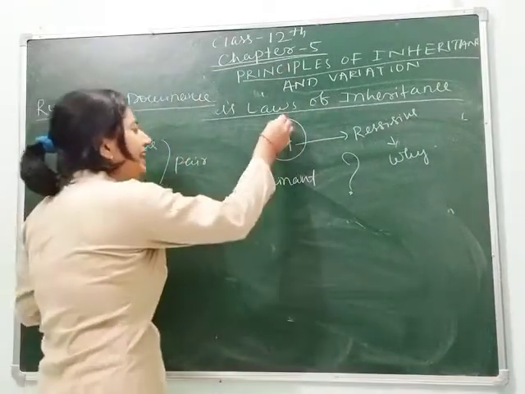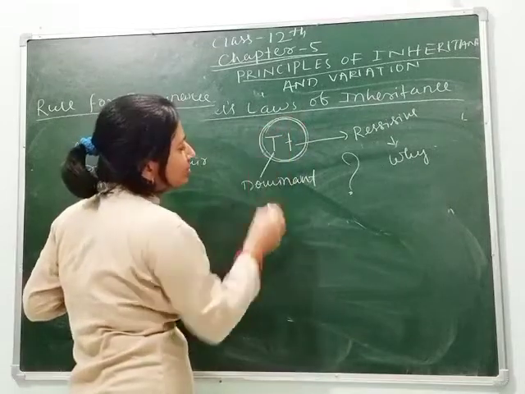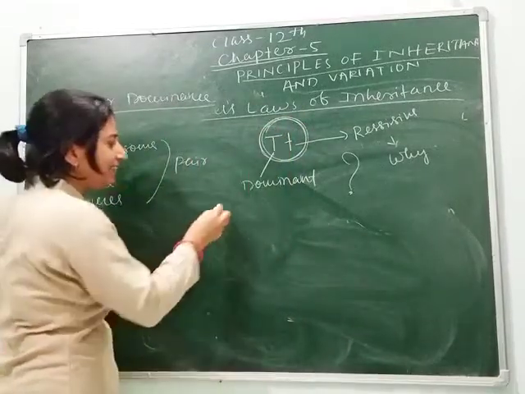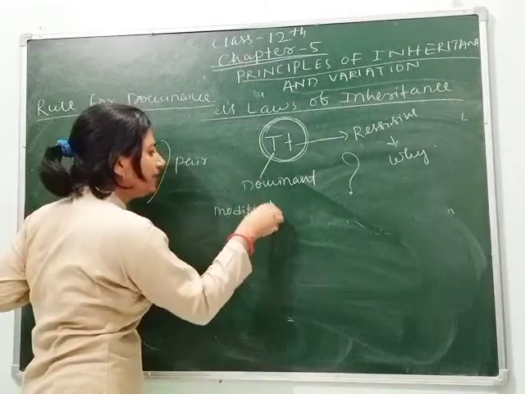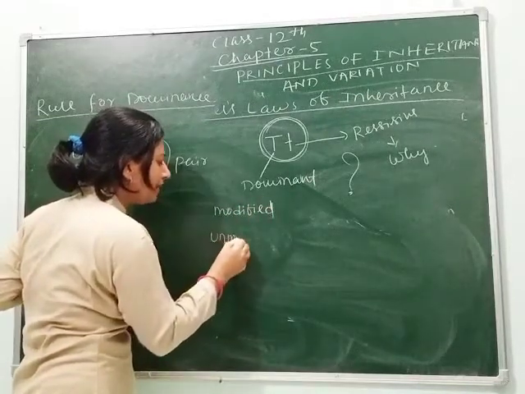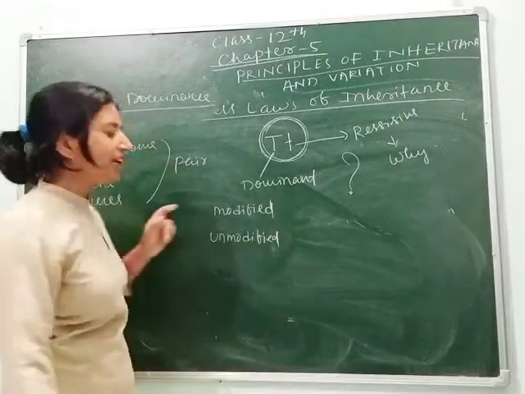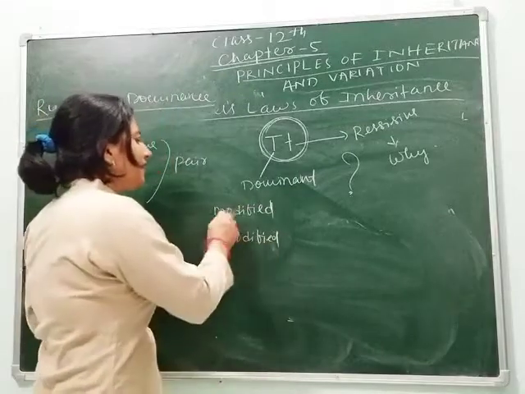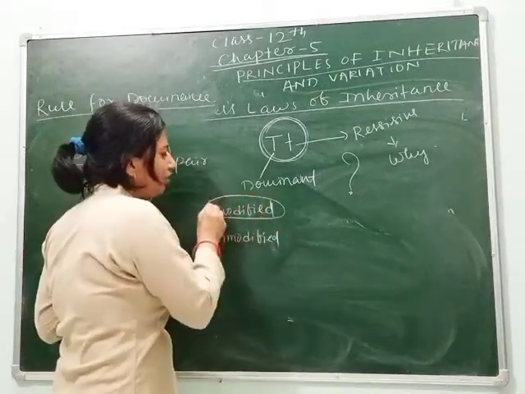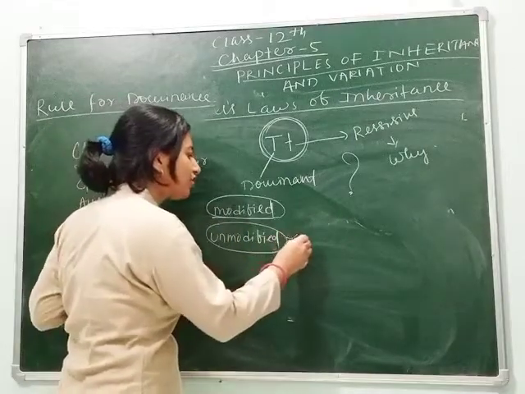Remember, in a gene, between the two alleles, one is modified and another is unmodified. The modified allele always changes, but the unmodified allele remains constant.